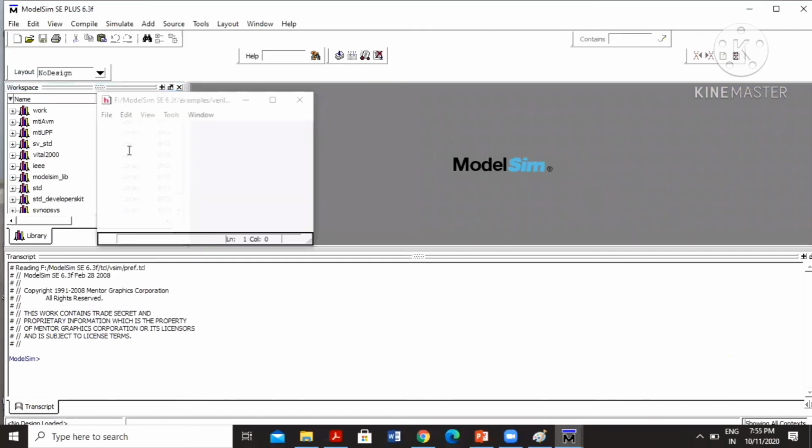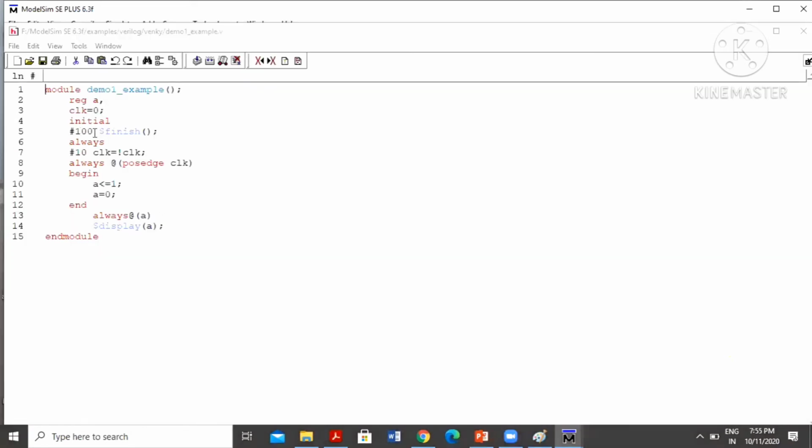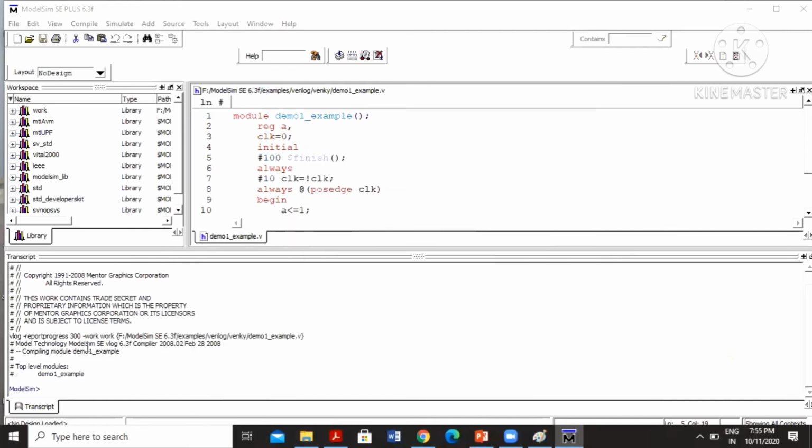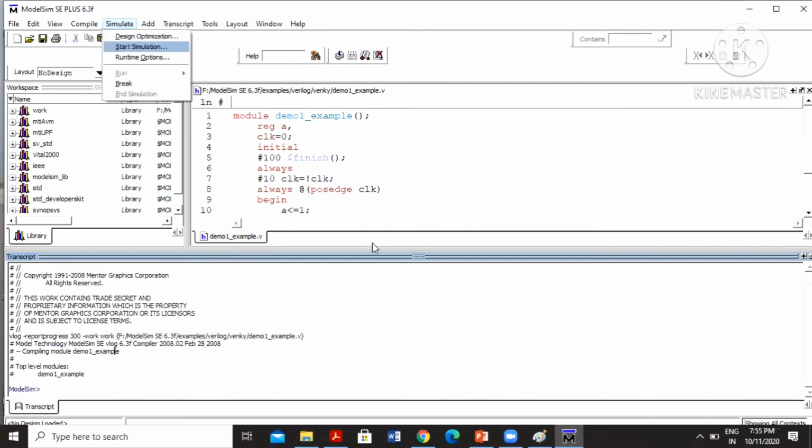I think this is the code. Reg clock, initially hash 10 finish. Always at the rate hash 10 clock. Always at the rate posedge of clock begin A. Here we are using both blocking and non-blocking, and always display what the A value is. Here I'm taking 100 actually. Before 20 minutes it will stop within 2 clock pulses. That's why I'm taking 100 to finish our design. Now we can compile. We will not get any error related to this one. The code is executing fine. Next we can simulate that thing.